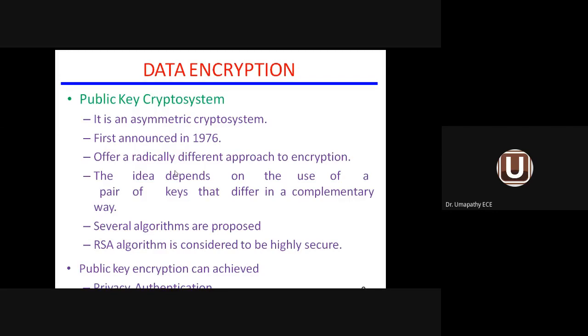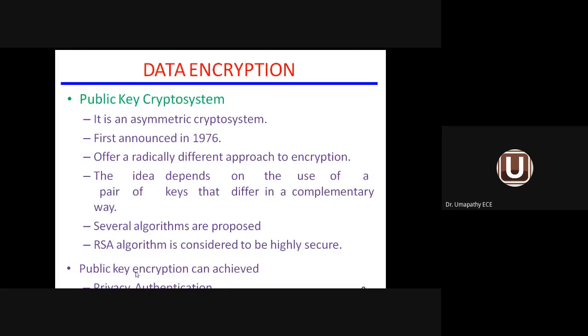Several algorithms are proposed under PKC. Under PKC or AKC, so many algorithms have been proposed or implemented. But one such algorithm which provides the highest security is the RSA algorithm. So the RSA algorithm is considered to be highly secure. And what are you going to achieve with PKC or AKC? Privacy and authentication can be improved.